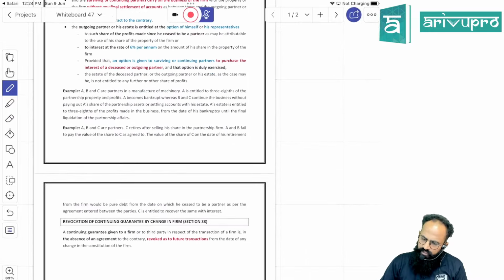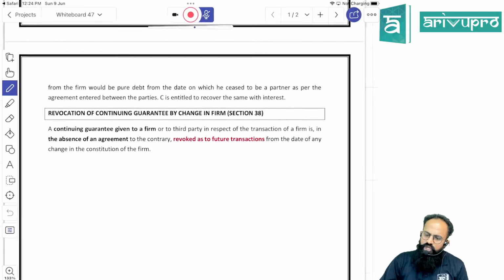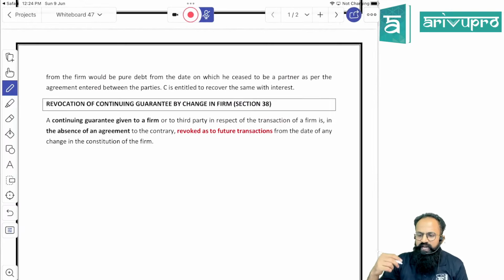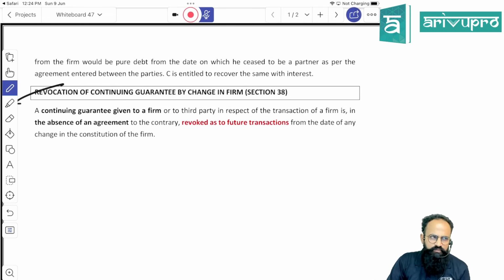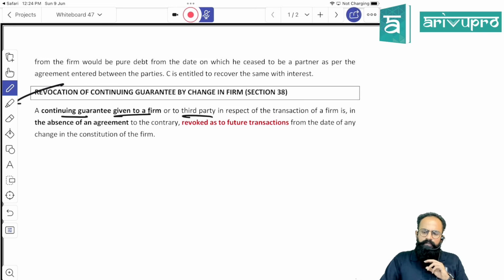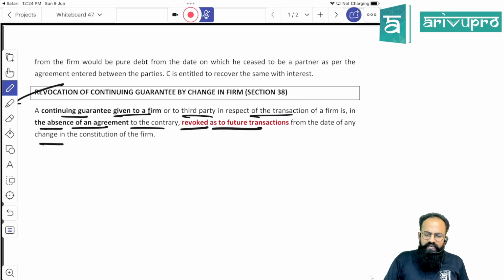Right of outgoing partner, minor. Okay, revocation of continuing guarantee by change in firm. Just see here for a while. A continuing guarantee given to a firm or to a third party in respect of the transactions of a firm is, in the absence of an agreement to the contrary, revoked as to future transactions from the date of change in the constitution of the firm. Correct?